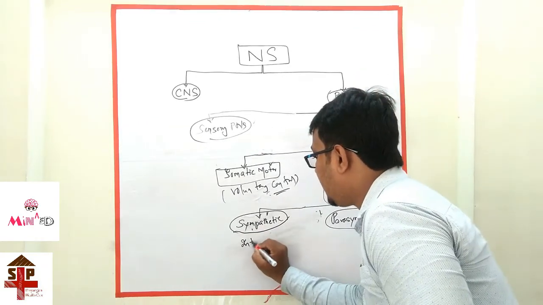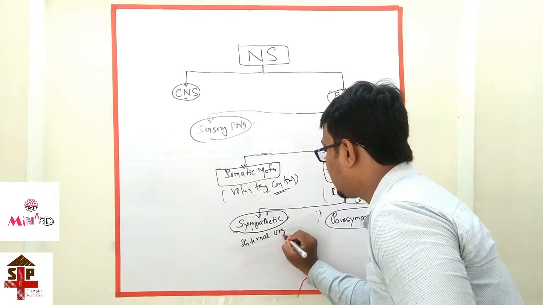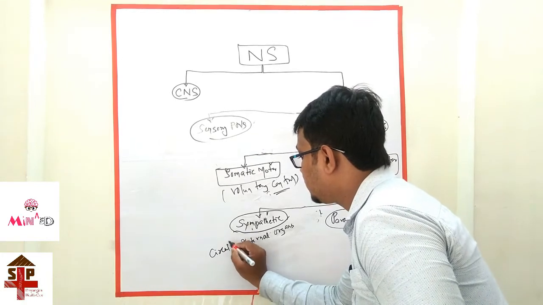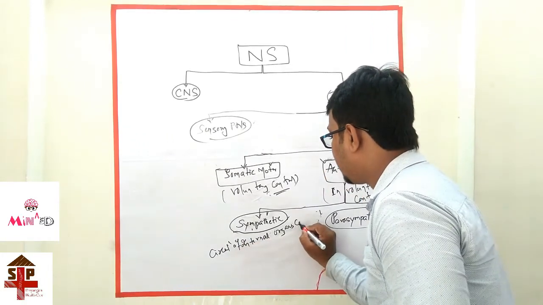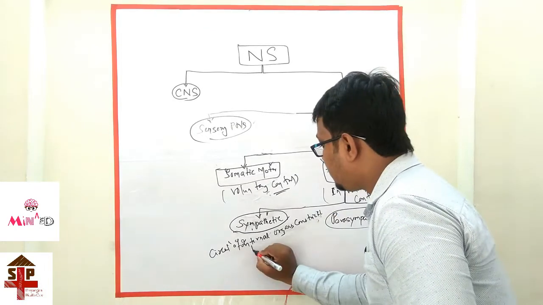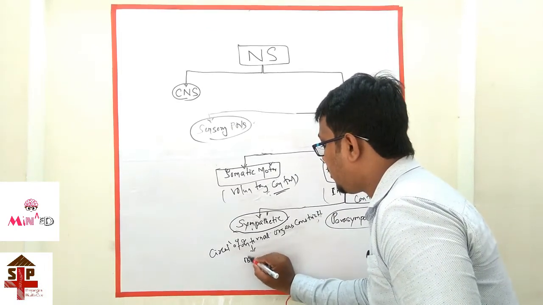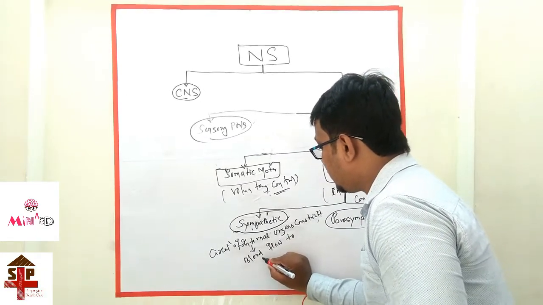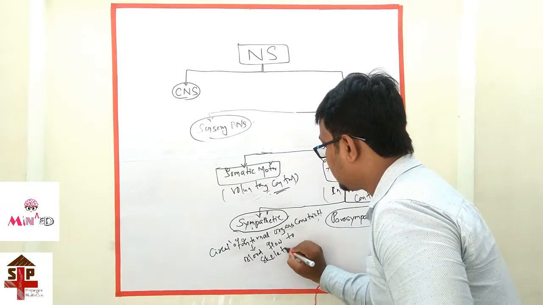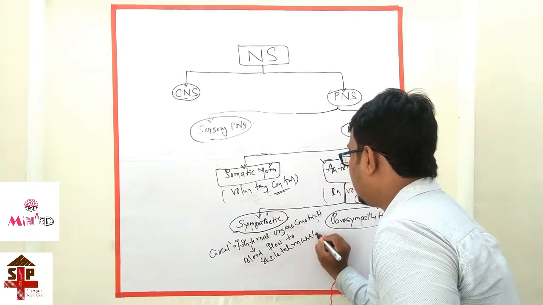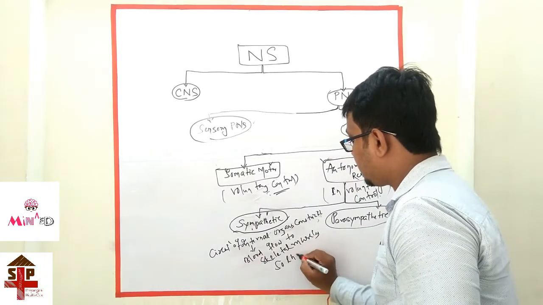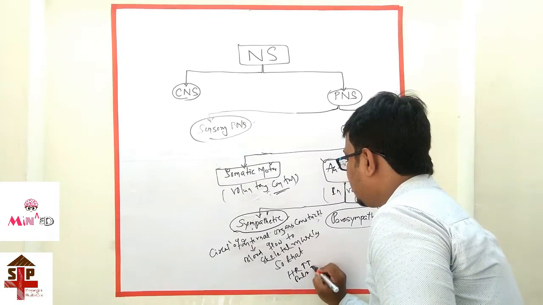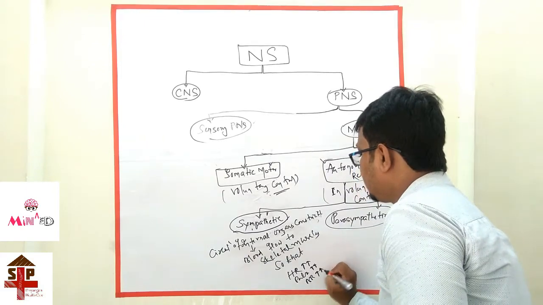The circulation of internal organs constricts, so that the blood flows to skeletal muscles, so that heart rate increases, pulse increases, breathing rate increases.